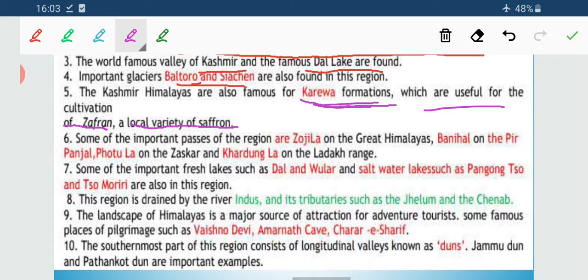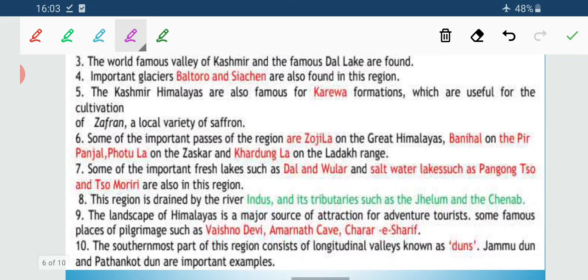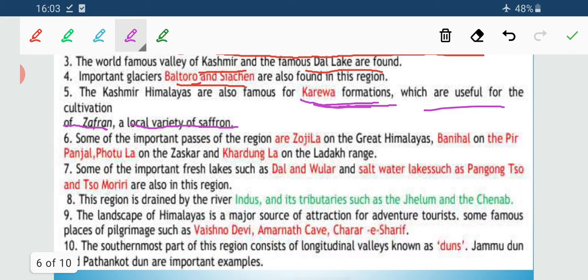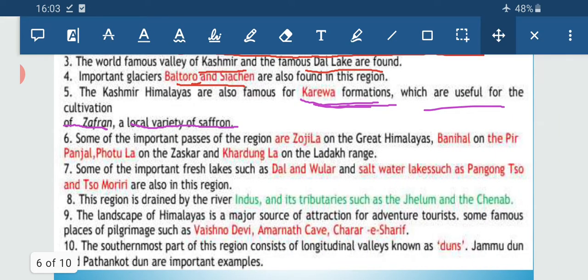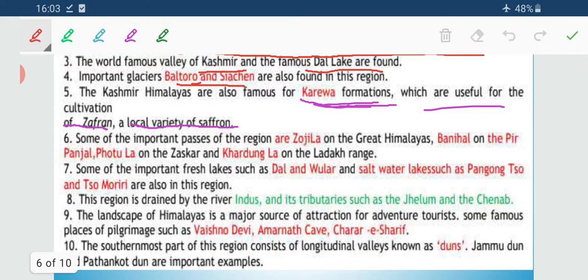Next, some important mountain passes are present here: Zojila Pass, Pir Panjal, Photu La, and Khardung La in the Ladakh region. These are important passes. Obviously it is also a region of freshwater lakes, so Dal and Wular are very important.